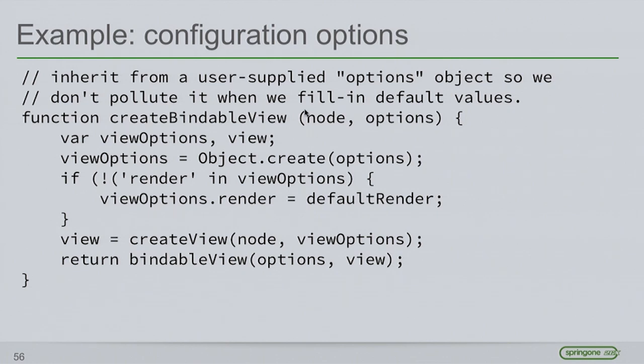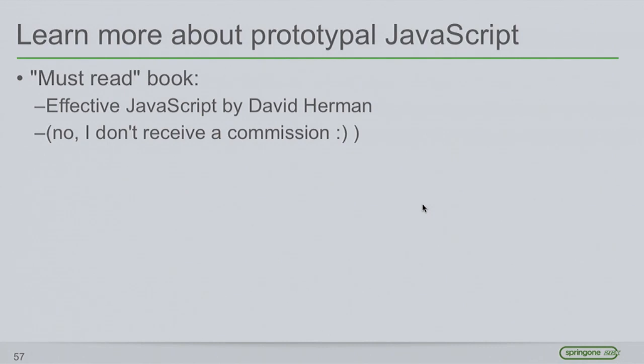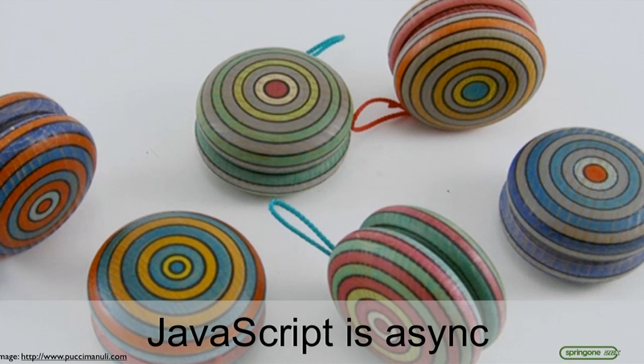Here's a simple example. Got some function, create bindable view, that takes this hash map of options, basically just an object literal. And I want to fill in some gaps, some defaults, and then pass that on to something else. Rather than pollute this thing and fill in the missing properties, I'm going to create a descendant of it, decorate it, and then pass it through. I use this pattern a lot. Again, I'm not getting a commission from David, but definitely read David's book. He goes into this in quite some detail.